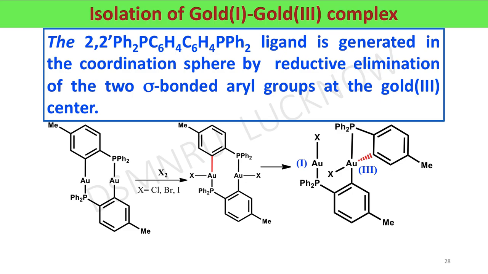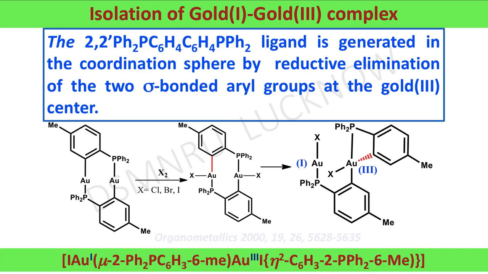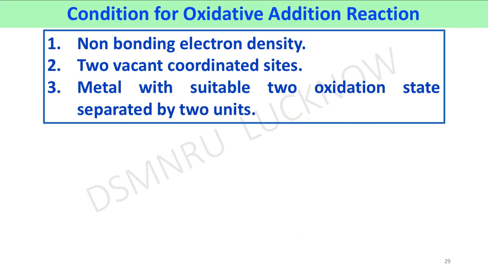Now we can note down the major conditions for oxidative addition reaction for any metal complex. First condition, the metal atom should have non-bonding electron density so that it can act as a Lewis base.